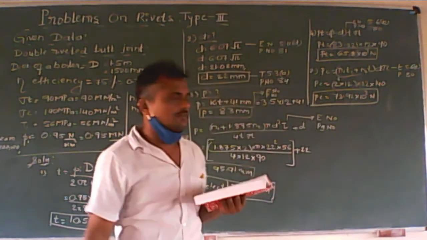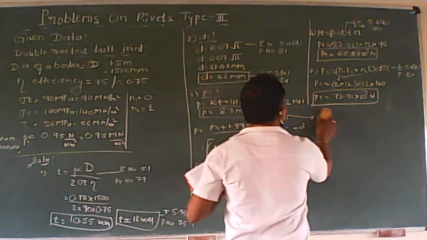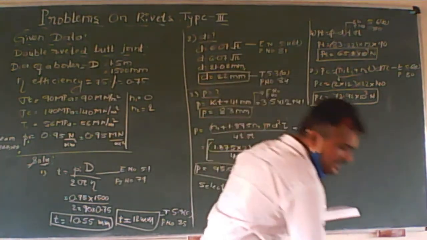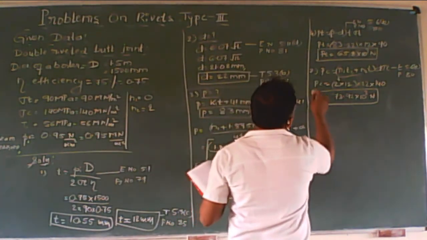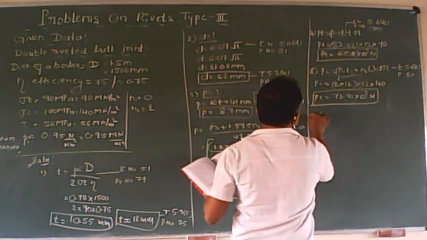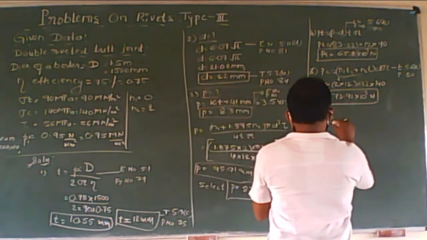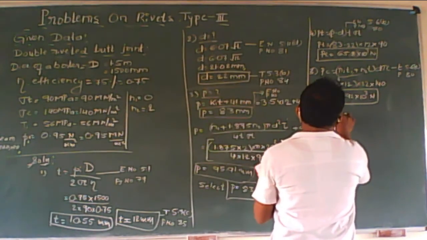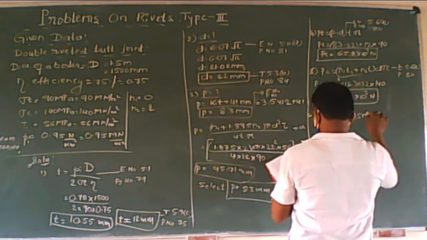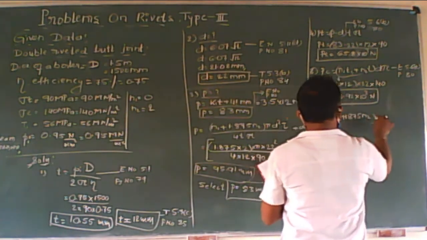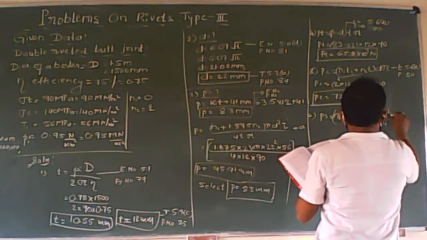After that, we have to calculate PS. PS is equal to N1 plus 1.875 N2, into pi d square by 4 into tau.